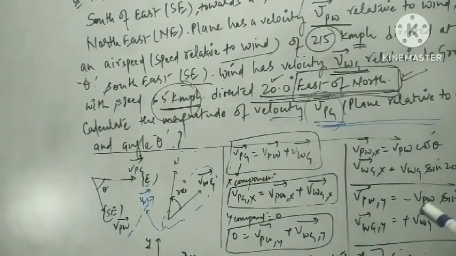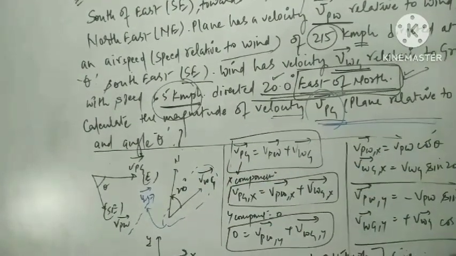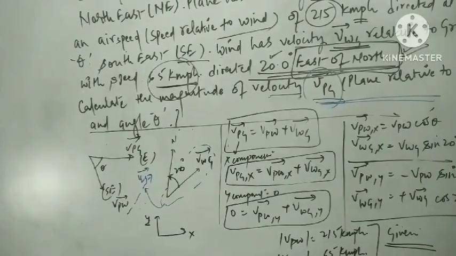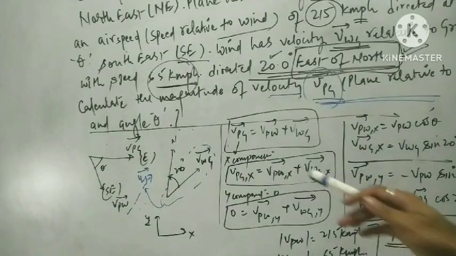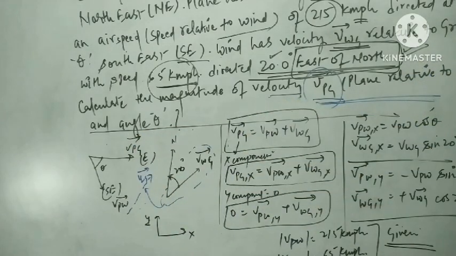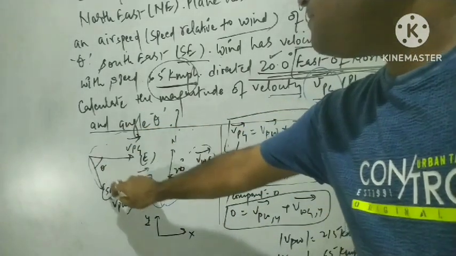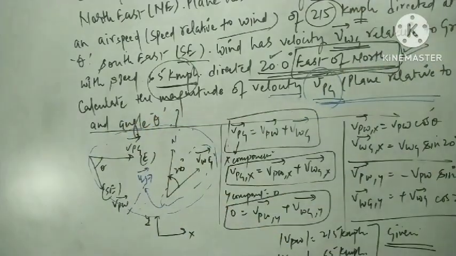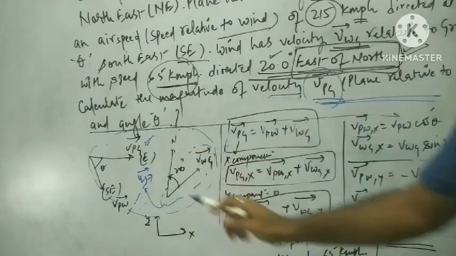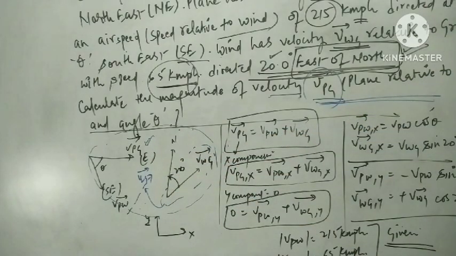So what is the important perspective in the solution of the problem? Just resolve the vectors. If you formulate these directional things according to the velocity, then the question is 80% solved. Most students might be confused by the linguistic perspective of the question, so I have just solved that part. We have to calculate VPG, actually the magnitude of VPG.